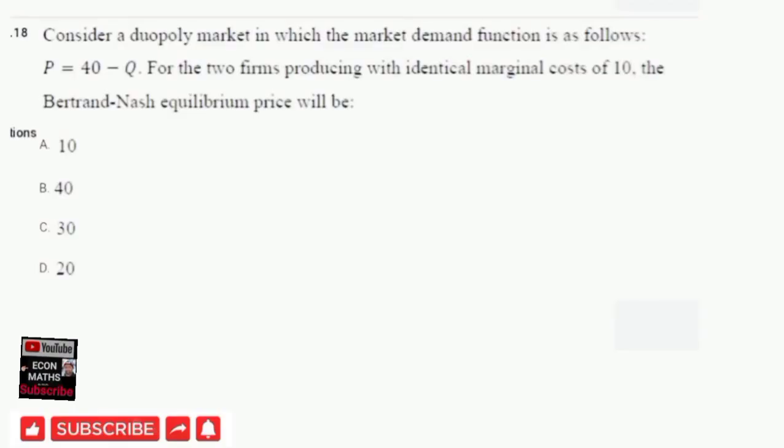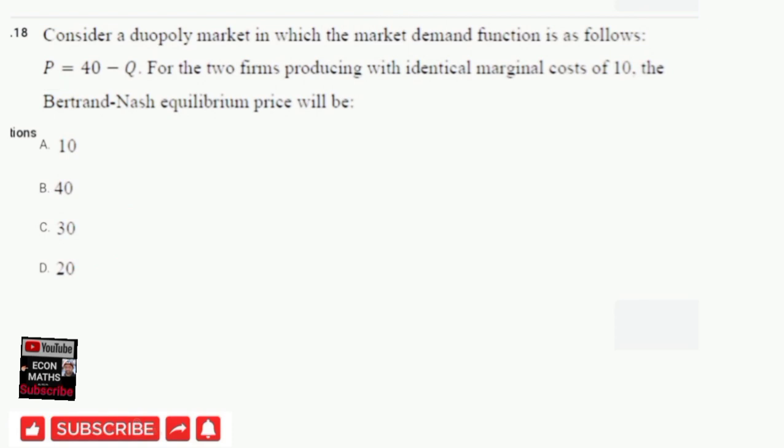Another question that was asked in the GATE economics paper of 2021 was: consider a duopoly market in which the market demand function is as follows: P is equal to 40 minus Q, for the two firms producing with identical marginal cost of 10. The Bertrand Nash equilibrium price will be: the options are 10, 40, 30, 20. So we have to see which of these prices is the Bertrand Nash equilibrium price.